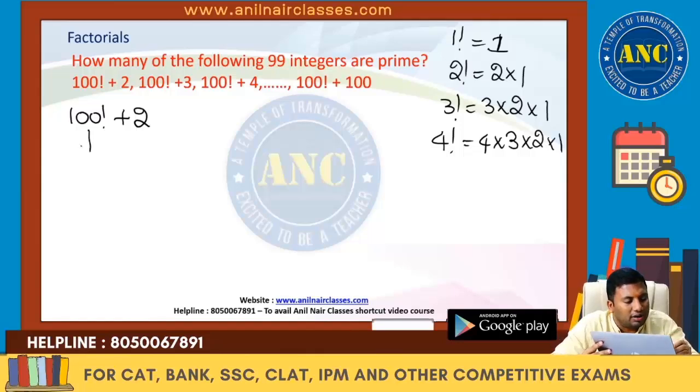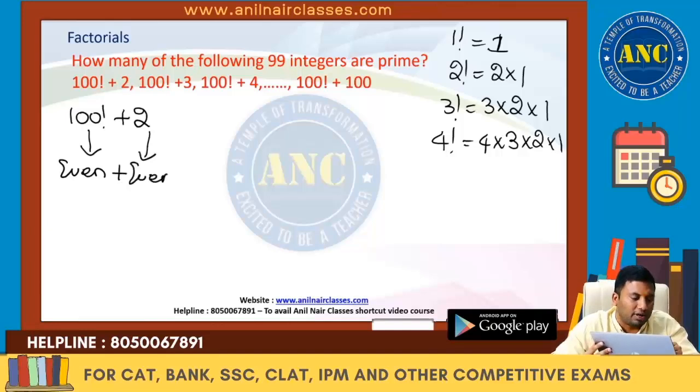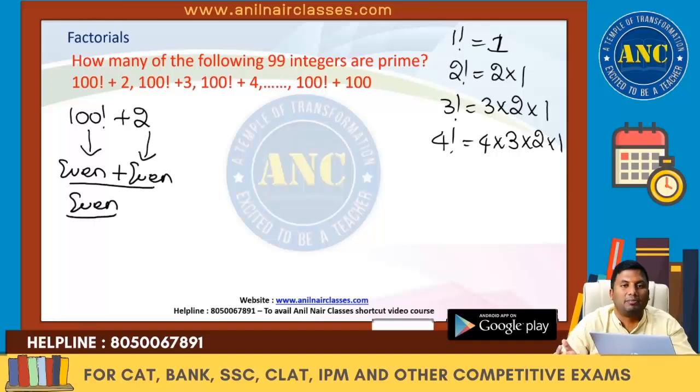100 factorial plus 2. 100 factorial is an even number. Why? Because 100 factorial is 100 into 99 into 98 and so on up to 1. 2 is also an even number. Even number plus even number is an even number. There is no even number other than 2 which is a prime number. So the first one is not a prime number.